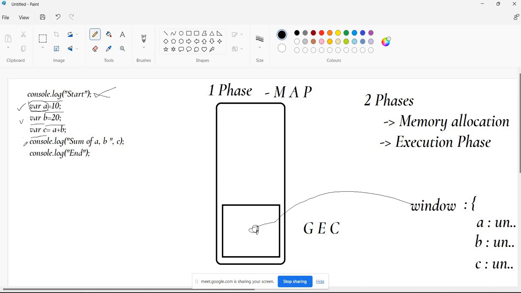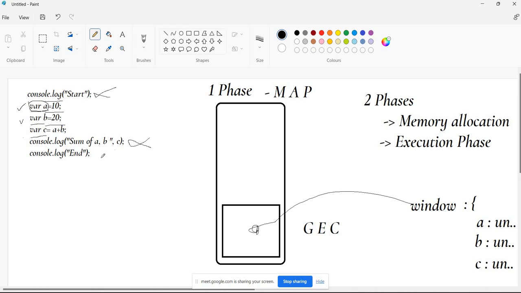When it comes to the fifth line, what is there here? console.log of the sum of a, b and c. Is there any memory allocation required for this? No, sir. Then it is not going to take any kind of action on this statement. Then it will go to console.log end. Is there anything we need to allocate memory for in this line?